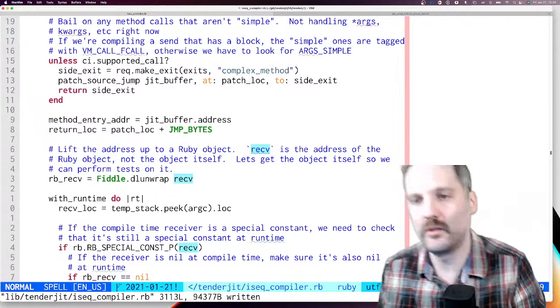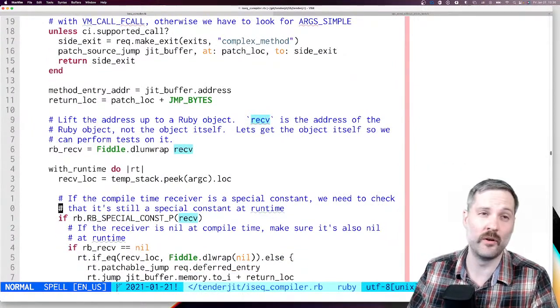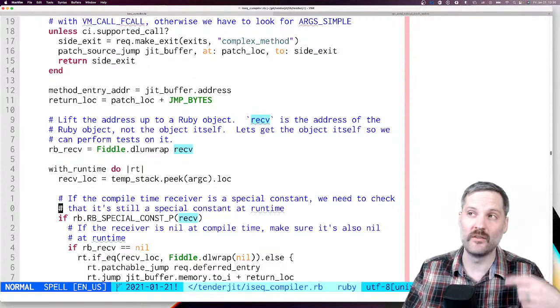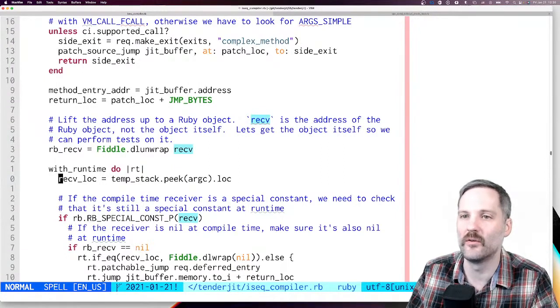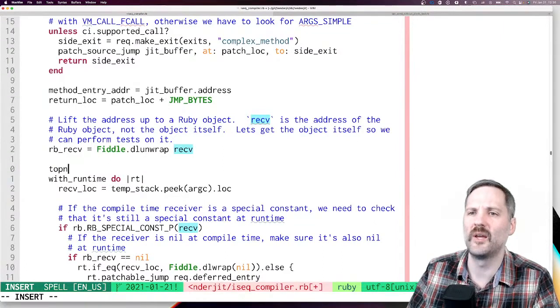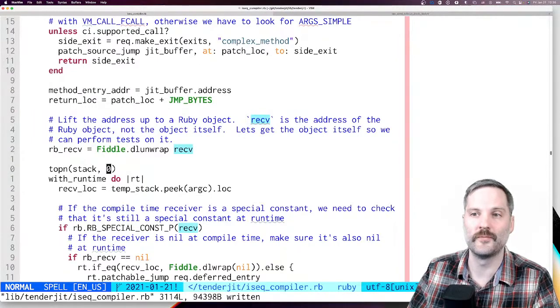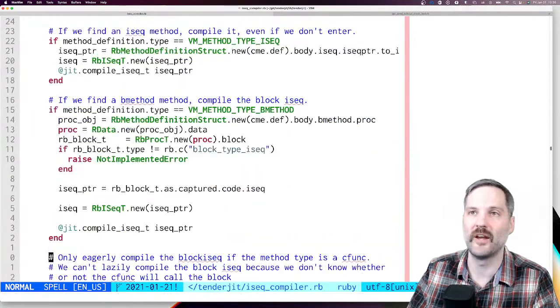Okay, let's get that array. We need to get the array and see what's inside of it. We should be able to do top n stack 1. Does that seem truthy? No, 0. It could be 0, because it's the top of the stack, right?